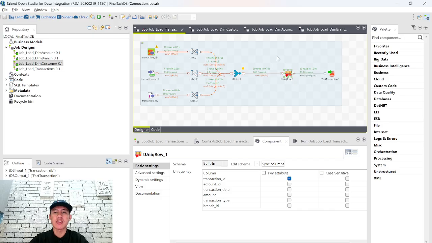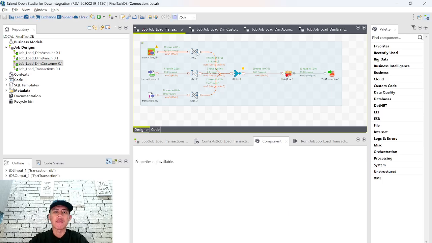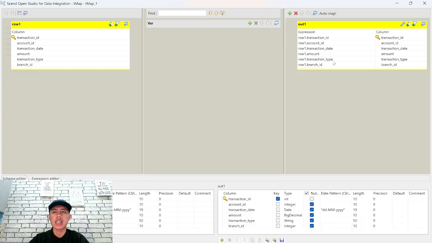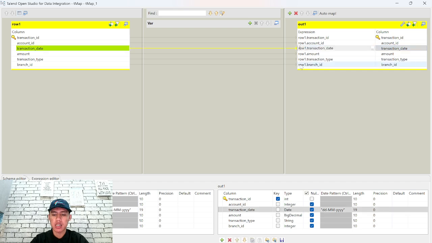After there are no issues in here, actually there is an issue in each tMap. And what is the issue? Basically, like the row count or this one, the transaction date, previously I input it as an integer. I forgot the integer one, this one, and this one.